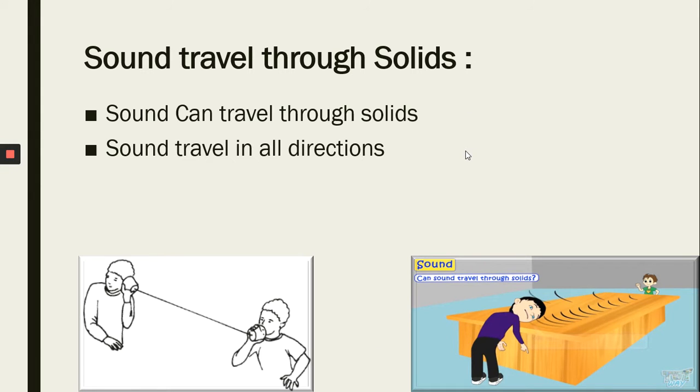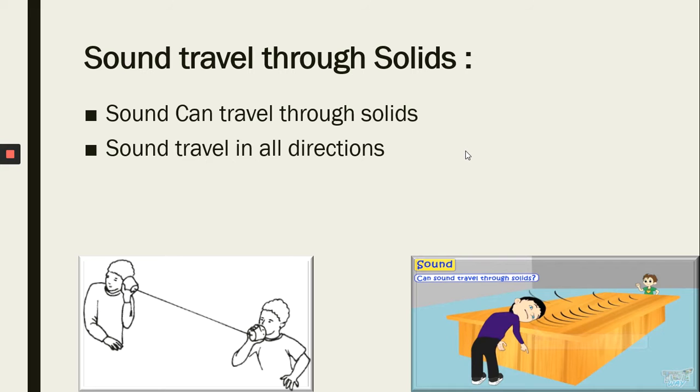Hello students, in science we are doing our chapter number 13, Sound, and we already discussed that sound is a form of energy, how sound is produced by objects when they vibrate, and how sound is produced by humans by their organ known as the vocal cords, Adam's apple, larynx. We also discussed how sound propagates through a medium.